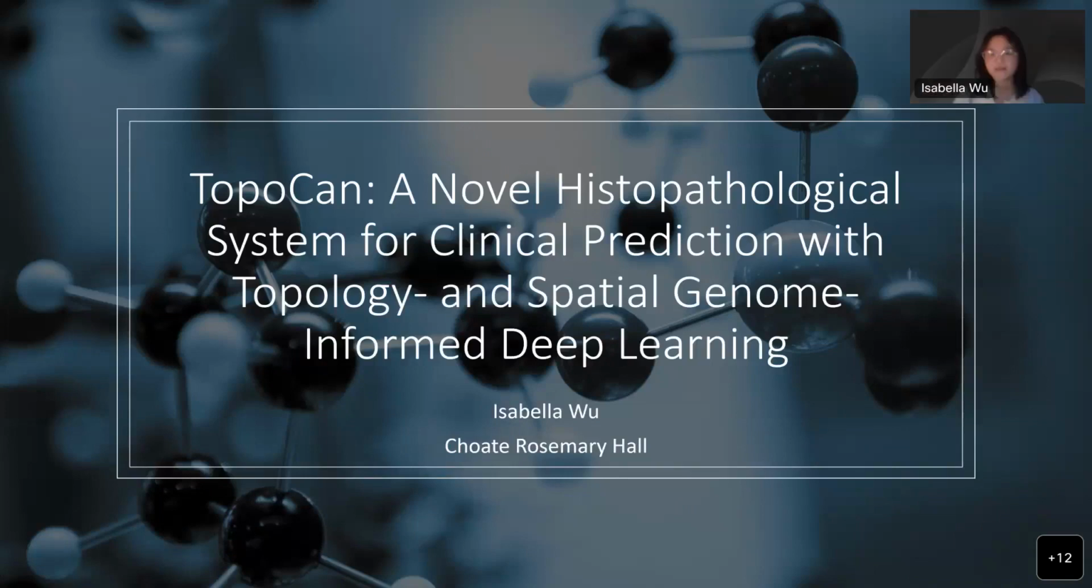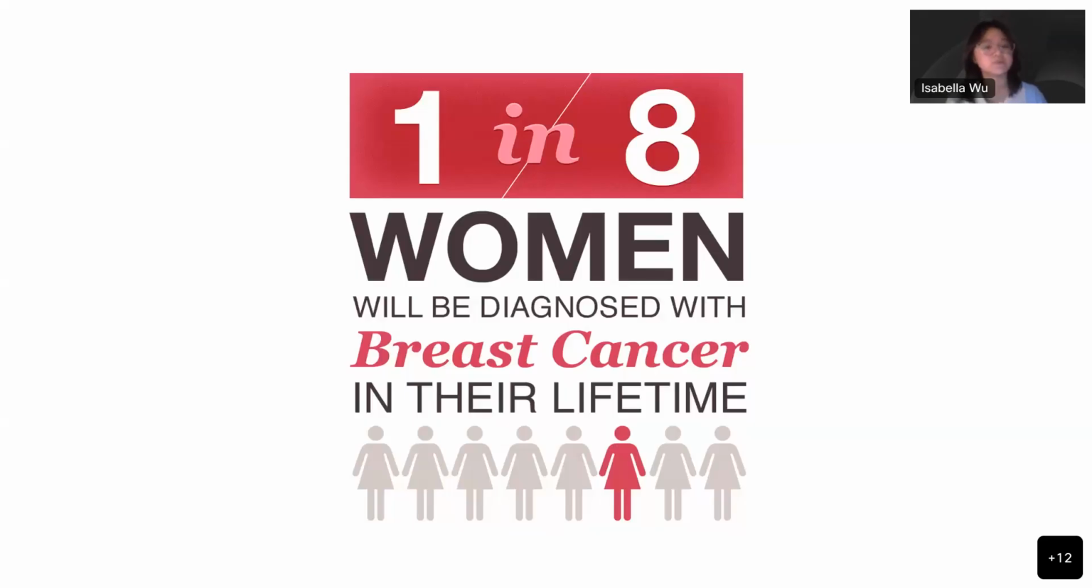Hi, I'm Isabella and I am working on TOPOCAN, a novel histopathological system for clinical prediction with topology and spatial genome-informed deep learning. Cancer is the leading cause of death worldwide. Breast cancer is the most prevalent cancer with 2.5 million cases in 2021 alone. Thus, improving early diagnosis, prognosis prediction, and targeted treatments is crucial.